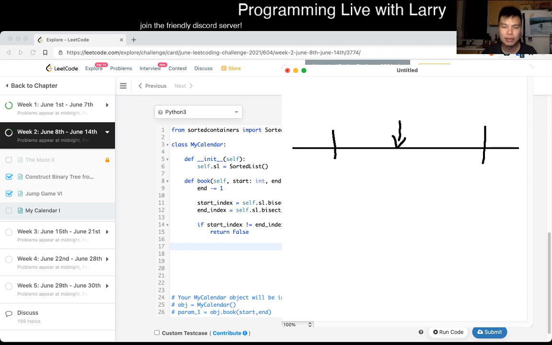I described these two adjacent endpoints as either a start endpoint or an end endpoint, but you can actually look at it the other way, right? If it's an end endpoint, that means this faces that way, or this one faces that way, depending on which one. And if it's a start endpoint, then it faces that way, right?